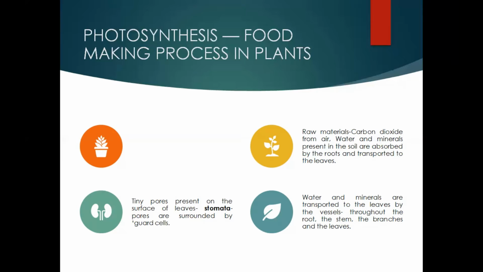And these substances like water and minerals are absorbed by the root with the help of root hairs, which help in the absorption by increasing the surface area for the absorption of water and minerals. And then this absorbed water is transported and translocated to each and every nook and corner of the plant, to each and every leaf. तो यहाँ से हम देखते हैं कि